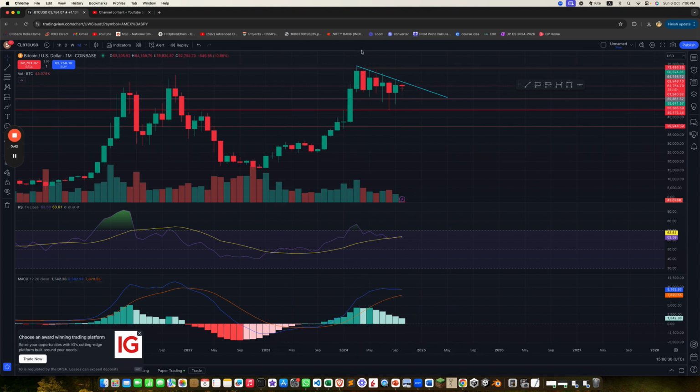So monthly charts, we can see a clear downwards pattern for Bitcoin, and it may not be obvious now, but it is similar to a descending triangle pattern. However, volume has been extremely weak in these past 7 or 8 months. However, the MACD is very bullish, and RSI is very bullish, although in the recent past you can see it's confirming this price action, and the MACD has been slowing down, clearly showing that this uptrend that we had here is now short-lived, and it seems to be that the lower wicks keep getting lower and lower and longer, meaning that this is kind of a signal for a bullish reversal. However, we do need to see breakouts to be sure that this is the case.